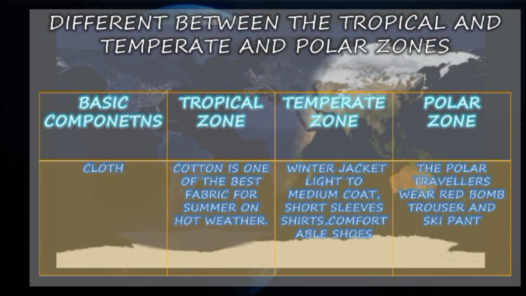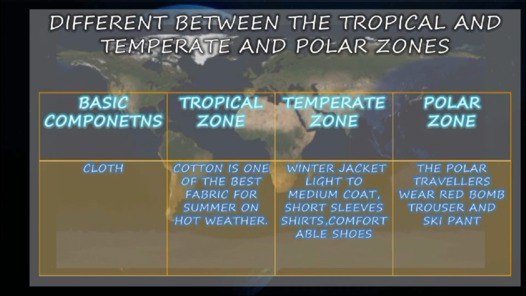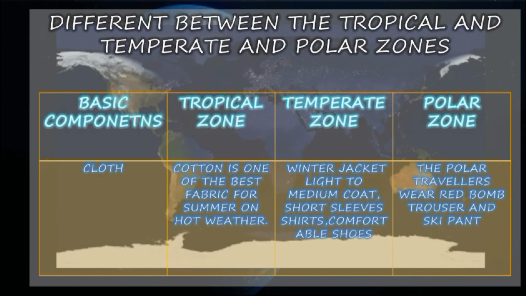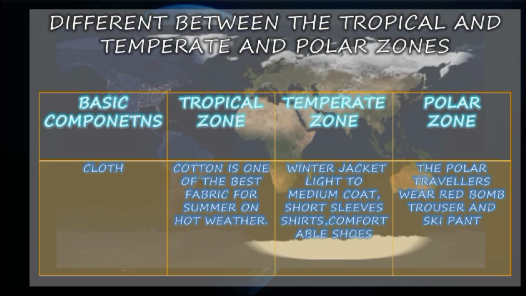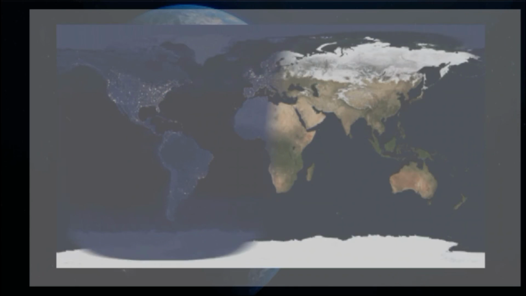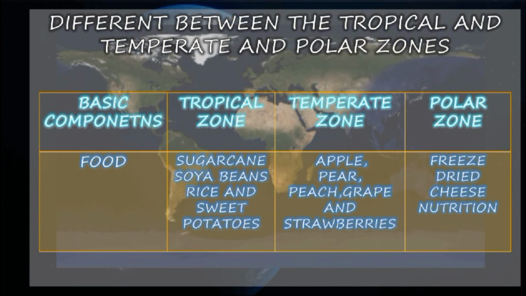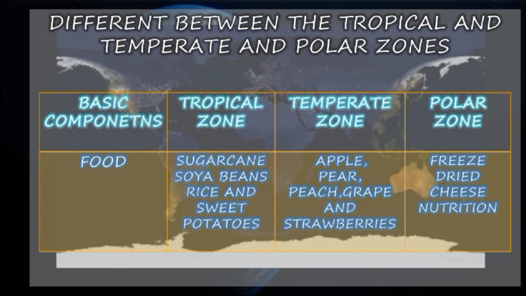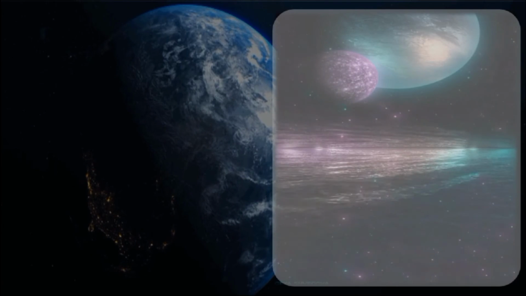Next, basis of comparison in clothing. Cotton is one of the best fabrics for summer and hot weather. In winter, wear a jacket, light to medium coat, short sleeve shirts and comfortable shoes. In polar travel, wear warm trousers and thick pants. Next, food: sugarcane, soya beans, rice and wheat, potatoes in the tropical zone; in the temperate zone apple, pear, peach, grape and strawberries; and freeze-dried cheese nutrition in the polar zone.